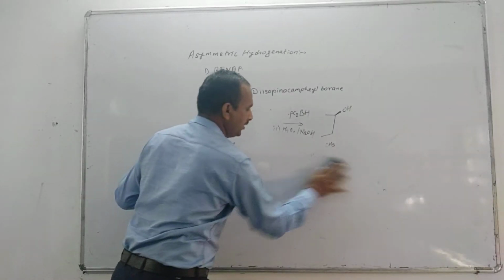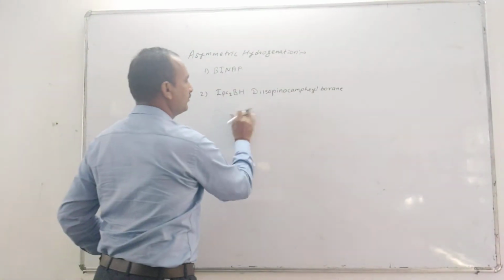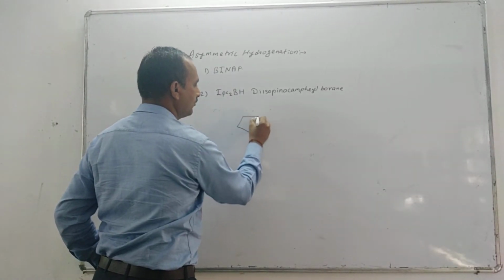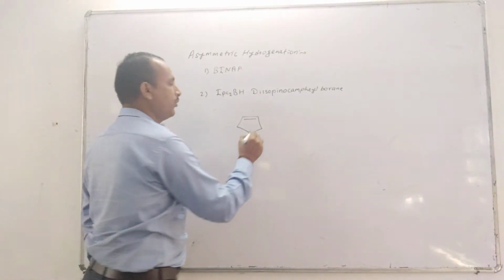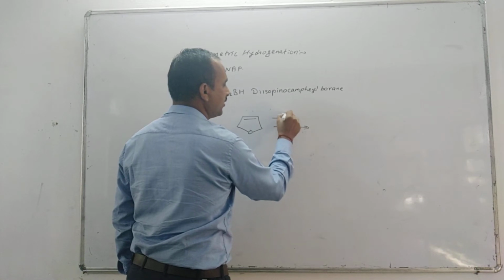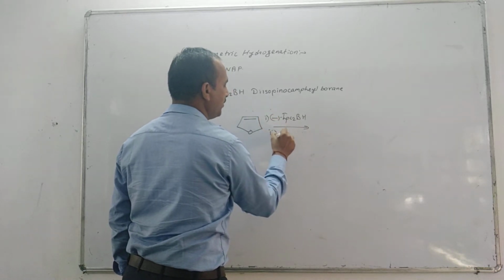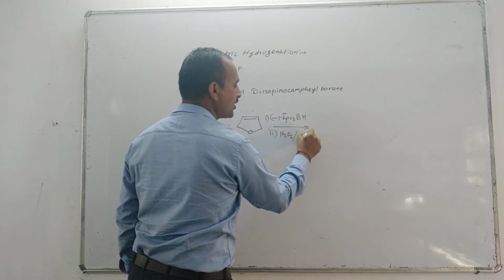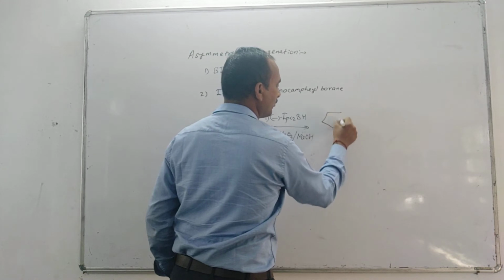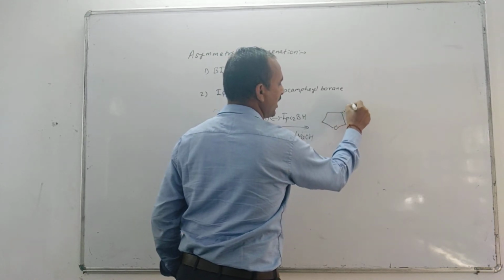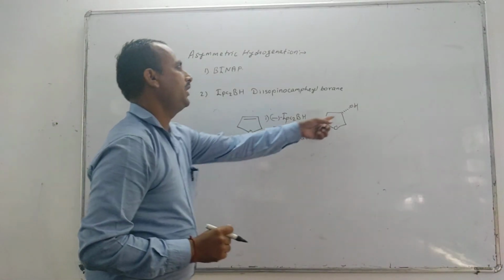Now let's see another example of hydroboration. Such a compound on hydroboration using minus IPC2BH in the first step, and then in the second step oxidation in the presence of base, gives an alcohol with a chiral center.